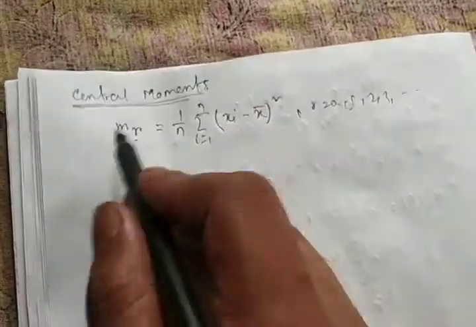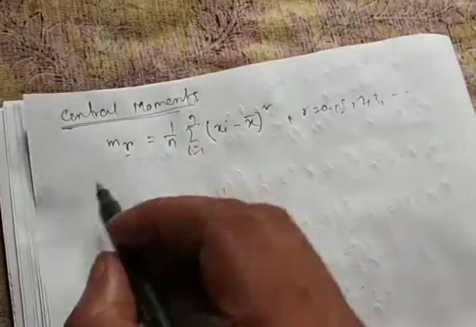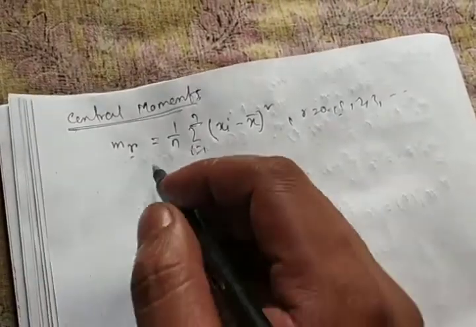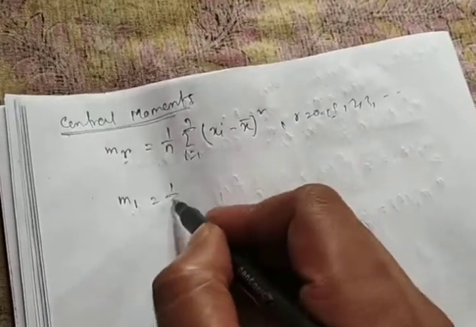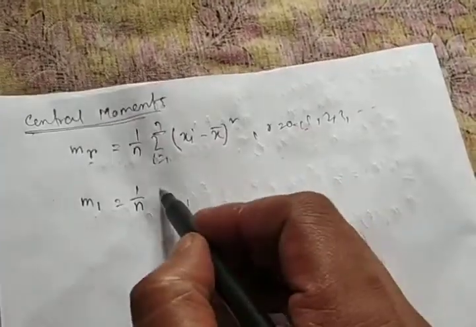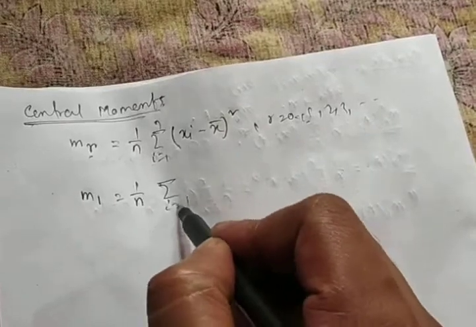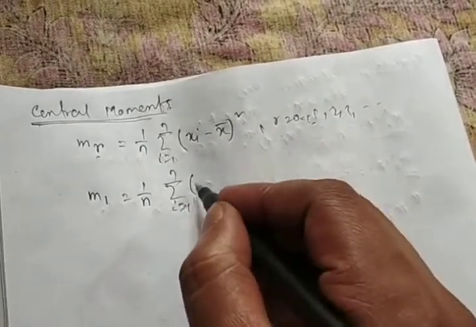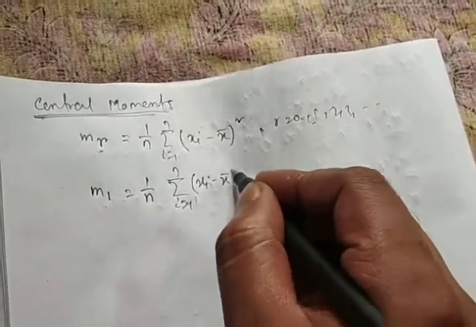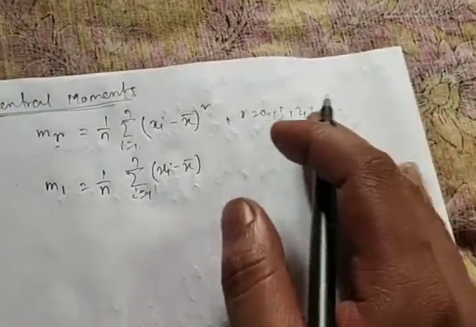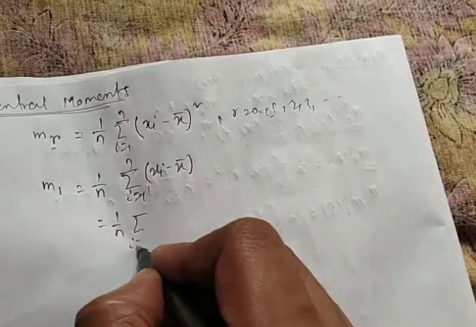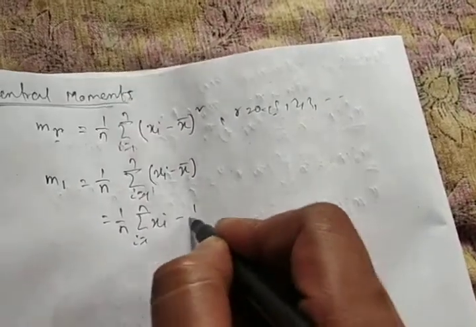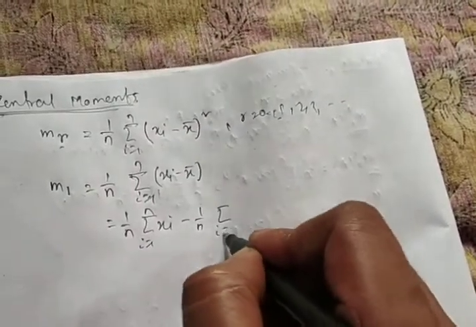So if we put r equals 1, we will get the first central moment. So first central moment m1 equals 1 by n summation i equals 1 to n xi minus x bar. Okay, so 1 by n summation xi minus 1 by n summation i equals 1 to n x bar.